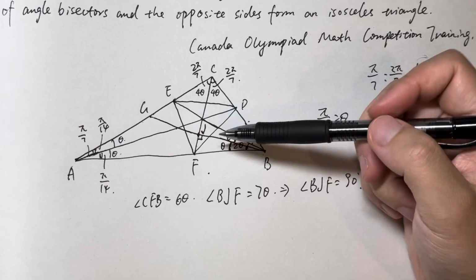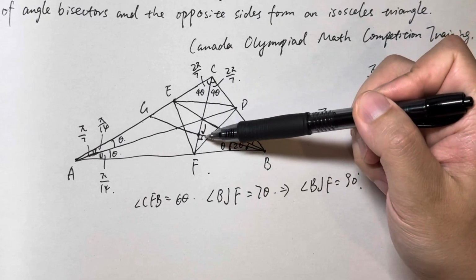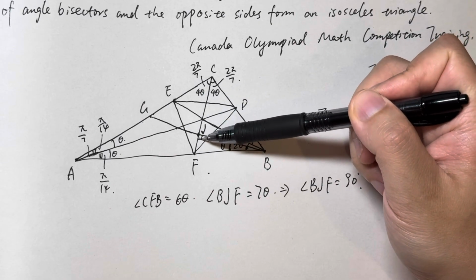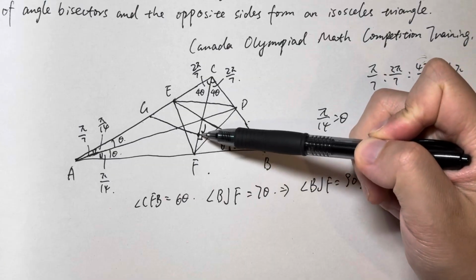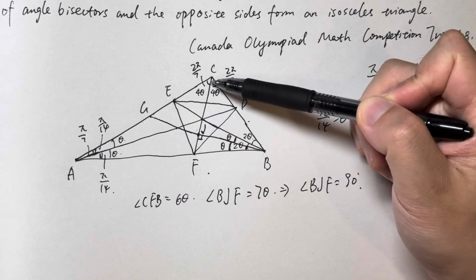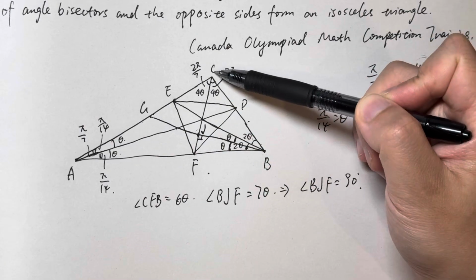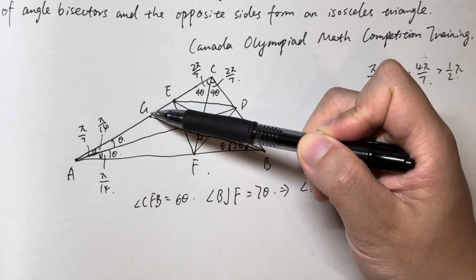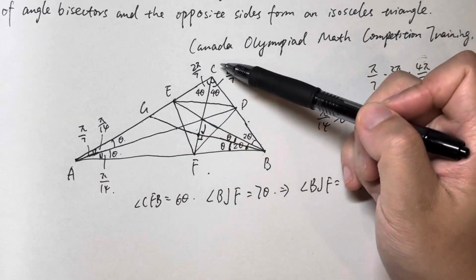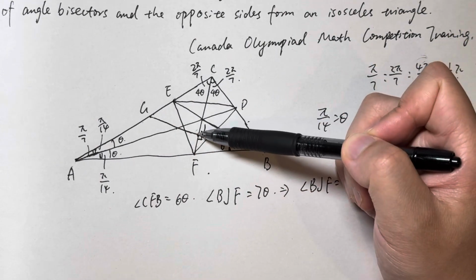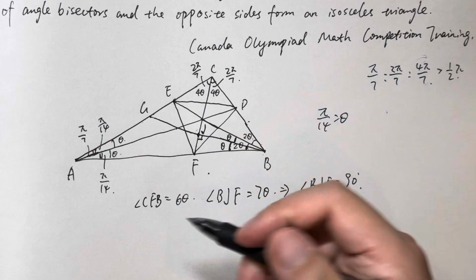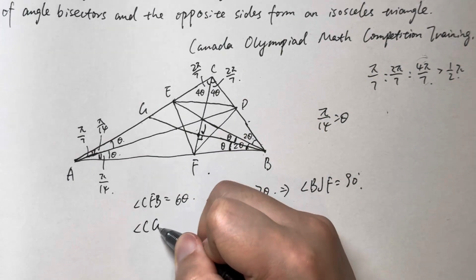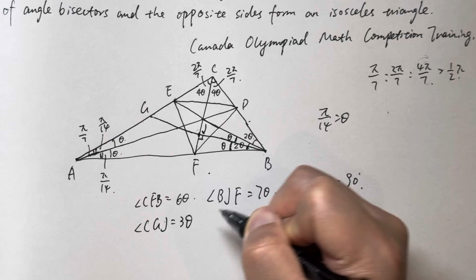Okay, now let's think about this one. We have 90 degrees here, which is 7 theta. So this is 7 theta, this is 4 theta. That means the angle CGB or angle CGJ is 3 theta, right? CGJ equals 3 theta.